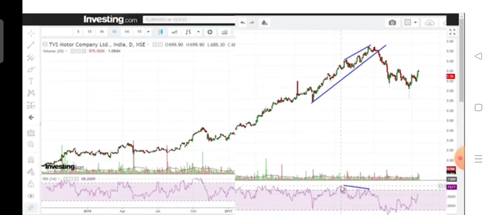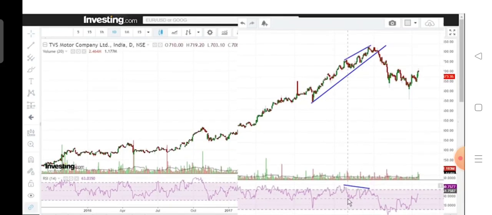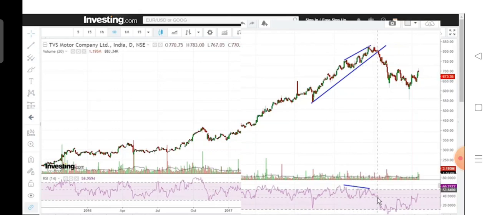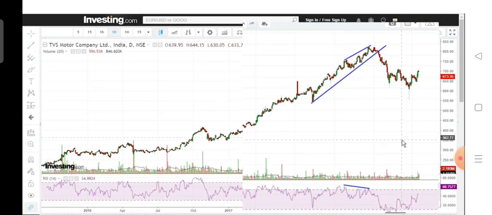Here price was moving higher, the RSI was showing divergence, it was not making higher highs, and eventually the swing low was taken out and the price also moved below the trend line. So you could have taken a short position somewhere around this point. When the previous swing lows of the RSI were taken out, you could get into a trade on the downside, and you could see how beautifully you could have gained in the down move.